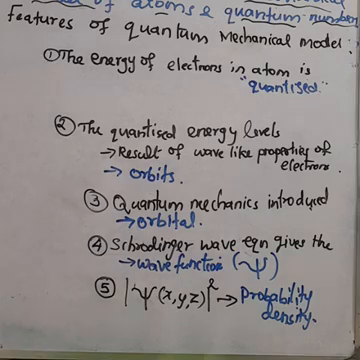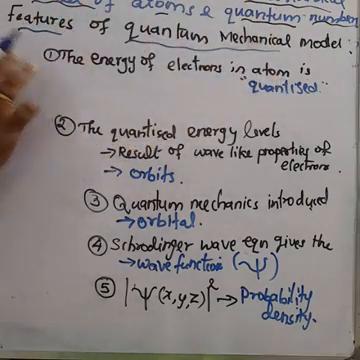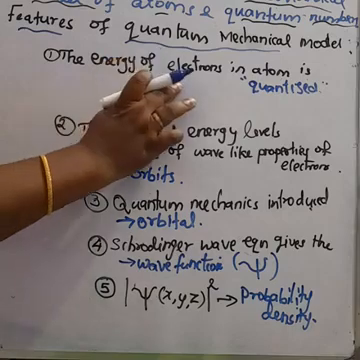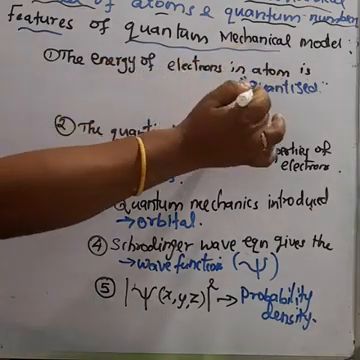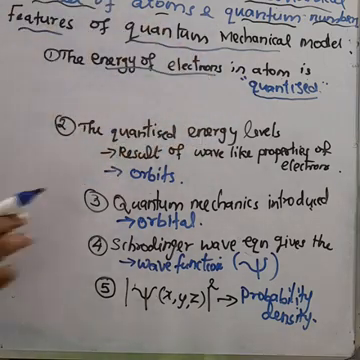He derived the mathematical expression for the quantum mechanical model, and finally the solution of the Schrödinger wave equation. He proposed the features of the quantum mechanical model. The first point: the energy of electrons in an atom is quantized.